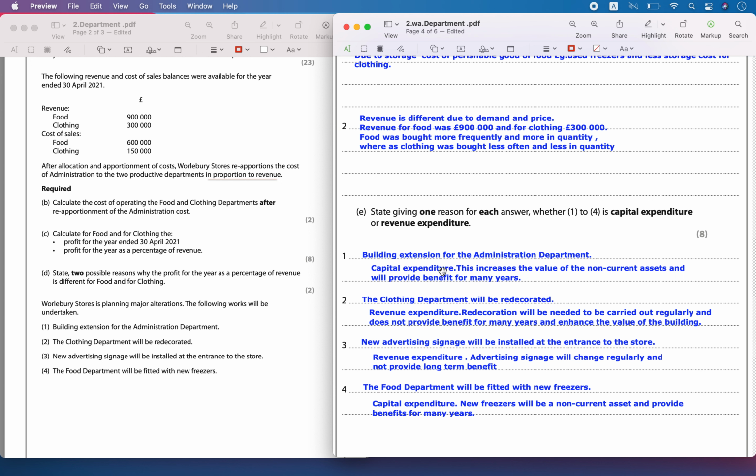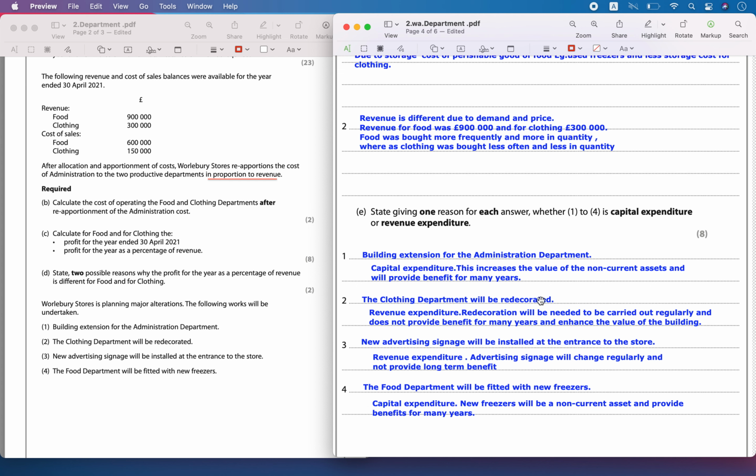This is a capital expenditure because this is done only once, and it will be added to the non-current assets and it is going to provide benefit for many years. You have to say at least 2 points, identify it as a capital expenditure or revenue expenditure, and give an explanation, because it is 2 marks for each of the points.